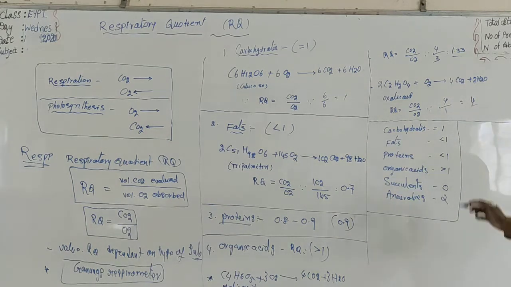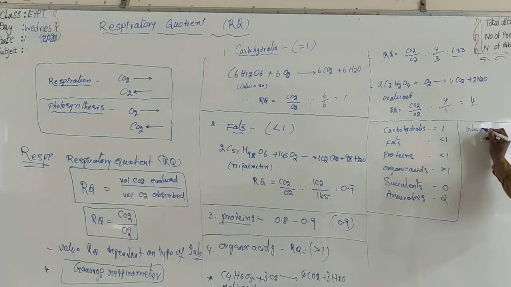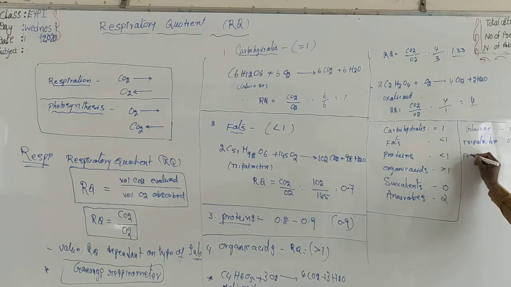Now coming to the relevant examples. Carbohydrates, glucose is equal to 1. What about fats, tripalmitin? Tripalmitin is 0.7. What about proteins? Proteins, this is equal to 0.9 in most of the cases.